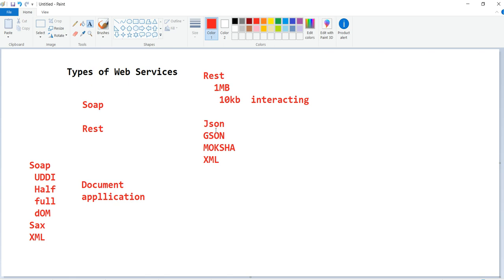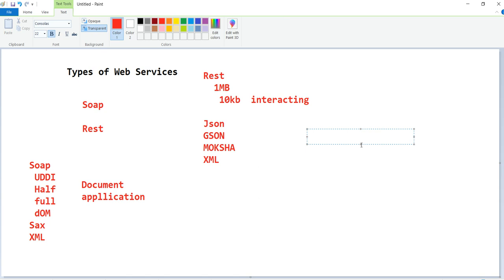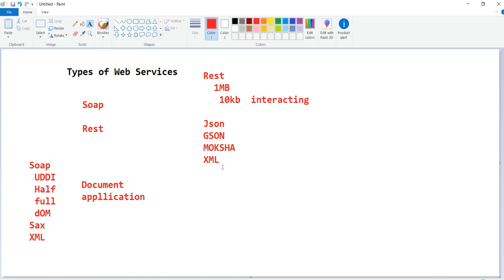Nowadays almost everyone is using JSON only. Why not XML? Simple, I'm comparing JSON and XML. First of all, JSON is very lightweight. If we go with XML, it's very heavy. This is one simple example, but in detail we can go in another video.